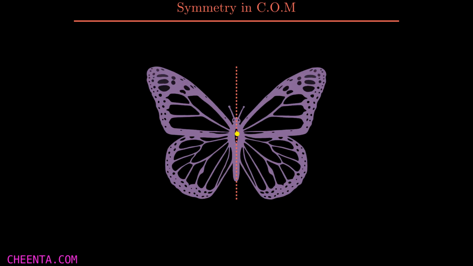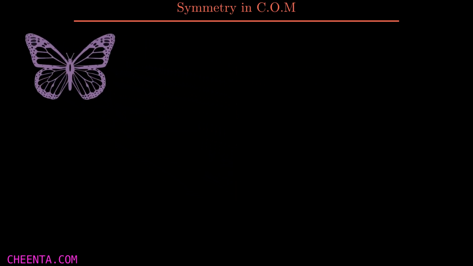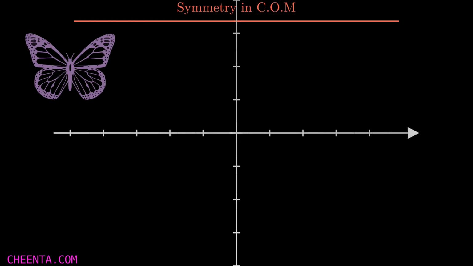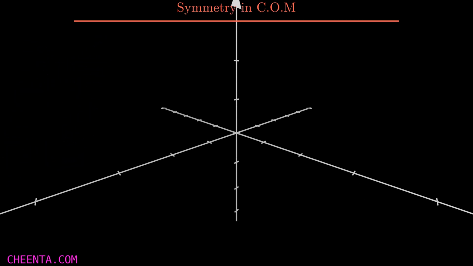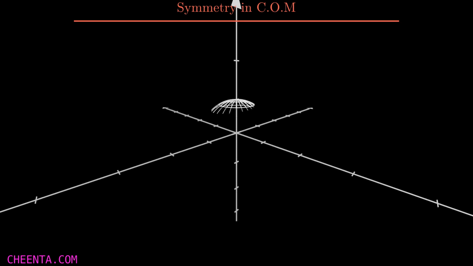Now what will we do if we have a body which has a plane of symmetry? For example, let me draw the 3D axis here. Now I will draw a sphere. As you know, a sphere has infinite planes of symmetry.